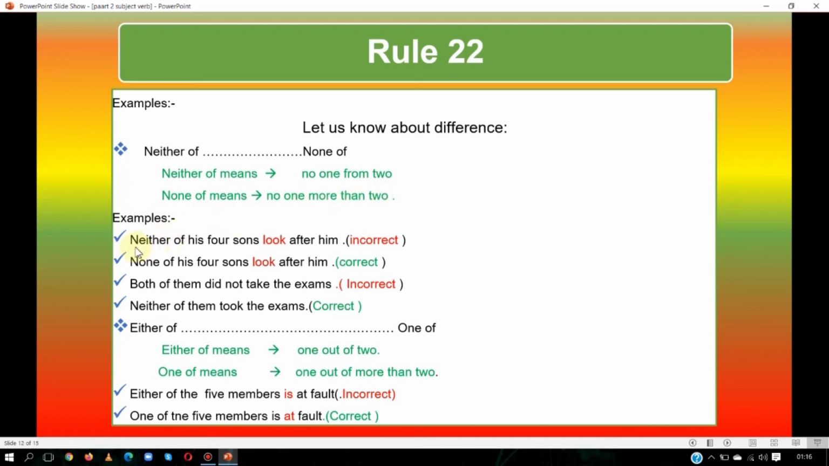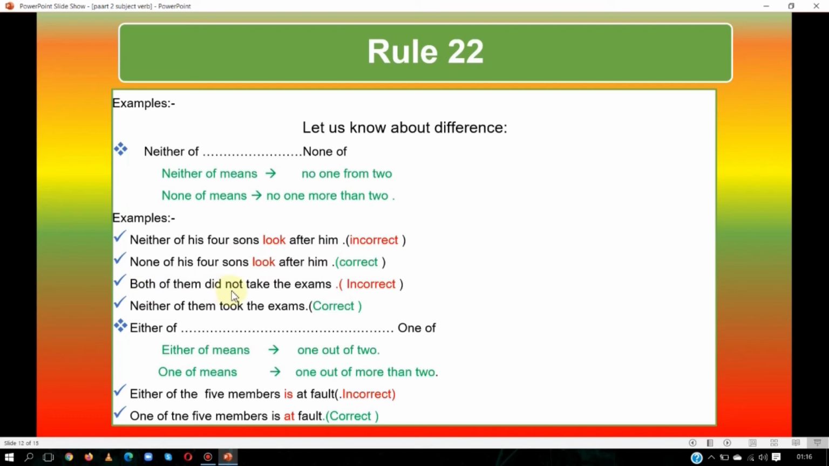So here see, neither of his four sons look after him. It is an incorrect sentence because I have told you neither of means no one from two. But here there are four sons. If there are more than two persons, then we will use none of. None of means no one of four sons. So none of his four sons look after him. It is a correct sentence. So let us see the next.